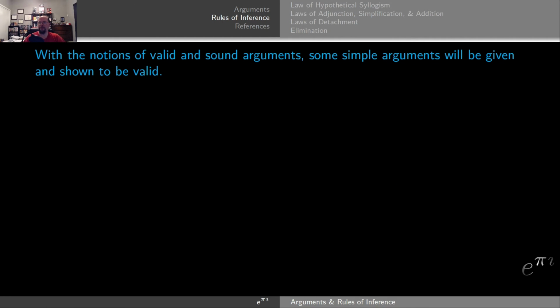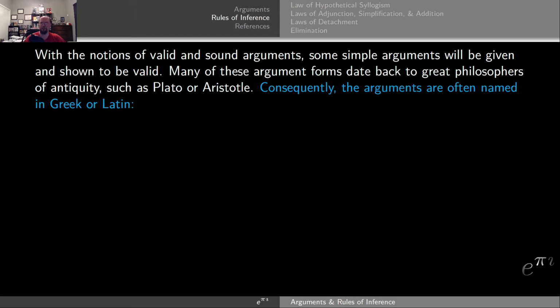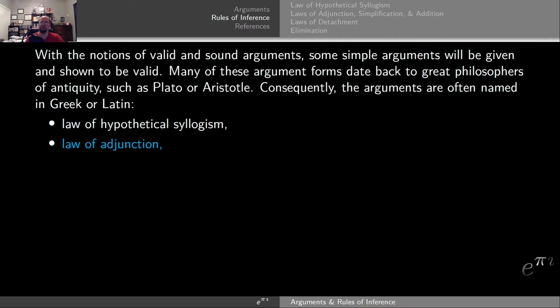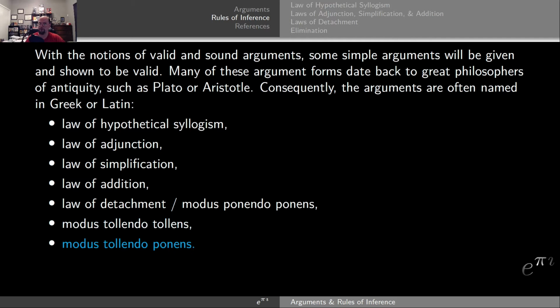With the notions of valid and sound arguments, some simple arguments will be given and shown to be valid. Many of these argument forms date back to the great philosophers of antiquity, such as Plato or Aristotle. Consequently, the arguments are often named in Greek or Latin, such as the law of hypothetical syllogism, the law of adjunction, the law of simplification, the law of addition, and the law of detachment, which has the Latin name modus ponendo ponens. We also have modus tollendo tollens and modus tollendo ponens.